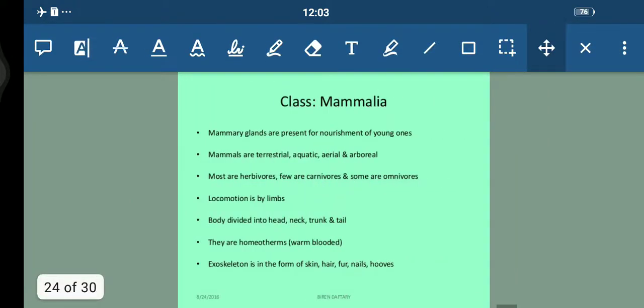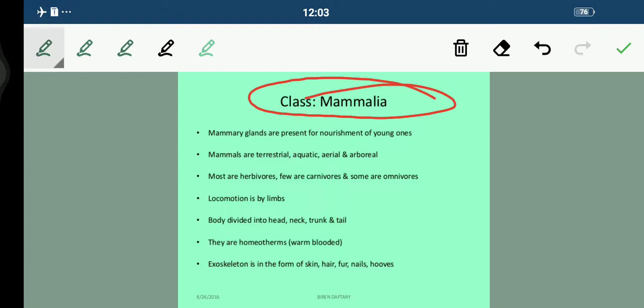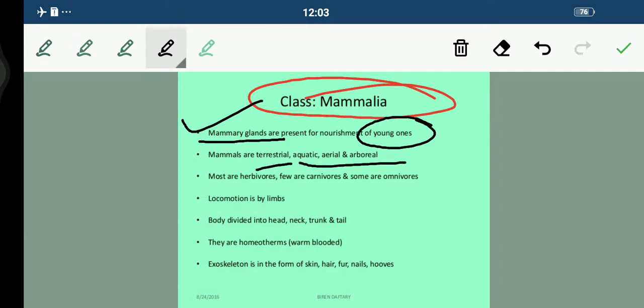Now the last class we are having is the class Mammalia. Very interesting class, because we all fall under this class. Mammary glands are present for nourishment of the young one, students. Because we have to give the young one nourishment, for that we have the mammary gland. Mammals are terrestrial, aquatic, aerial or arboreal. So we can live anywhere. You must have seen us on land, in water, in the air, or in trees.